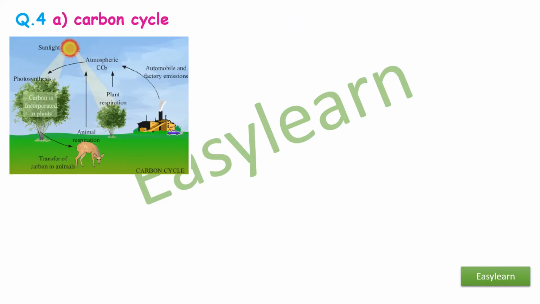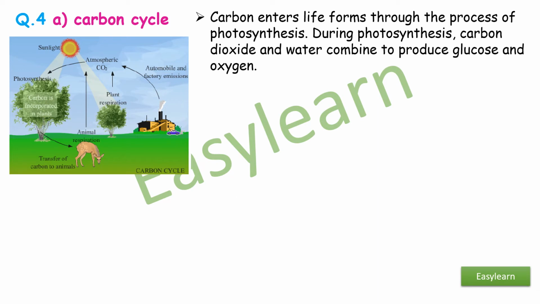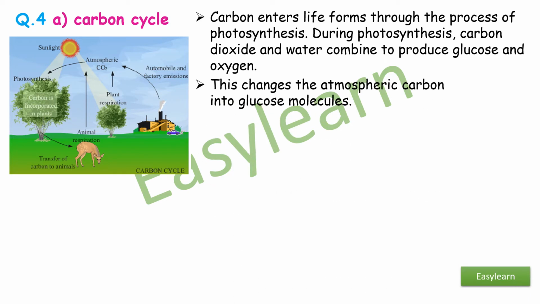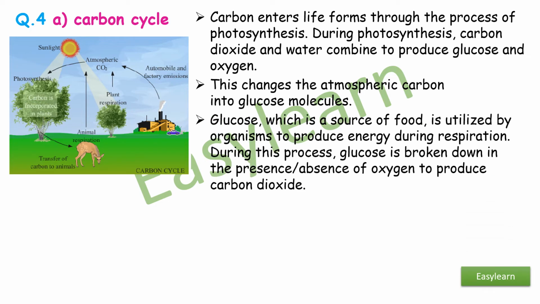Question 4a, carbon cycle. Carbon enters life forms through the process of photosynthesis. During photosynthesis, carbon dioxide and water combine to produce glucose and oxygen. This changes the atmospheric carbon into glucose molecules. Glucose, which is a source of food, is utilized by organisms to produce energy during respiration. During this process, glucose is broken down in the presence or absence of oxygen to produce carbon dioxide.